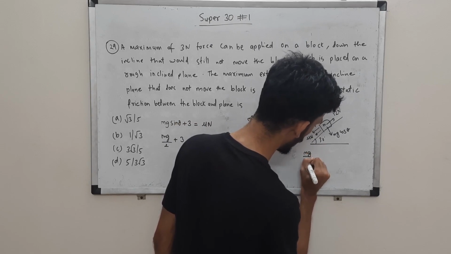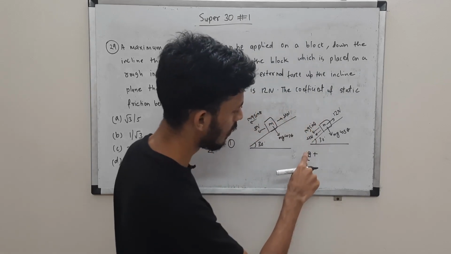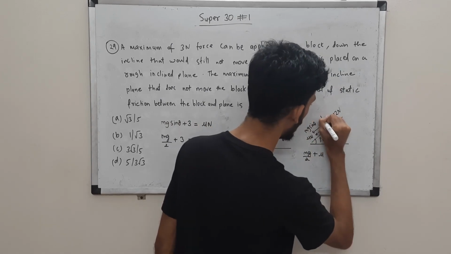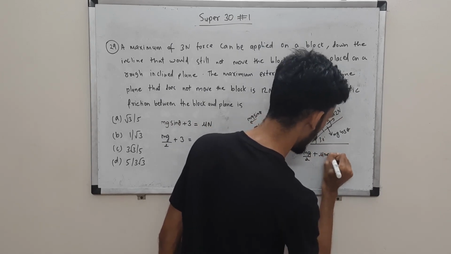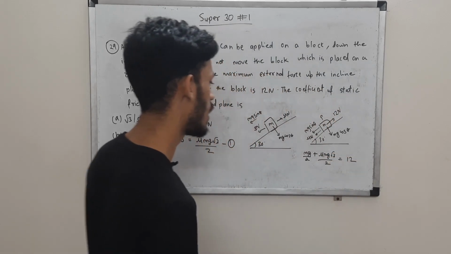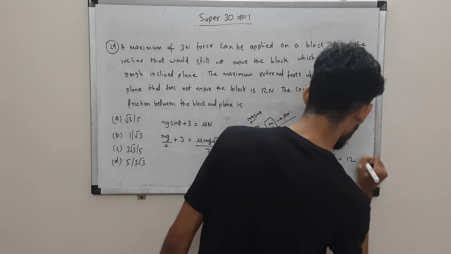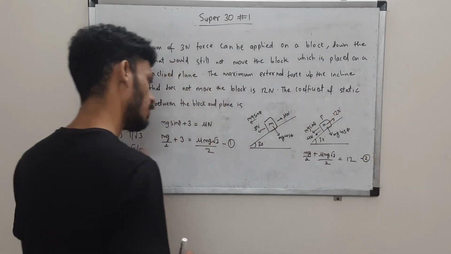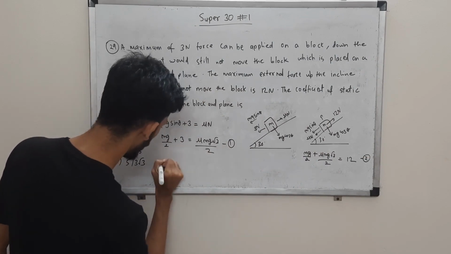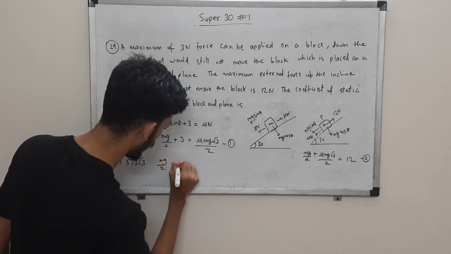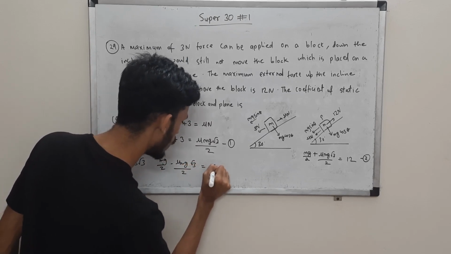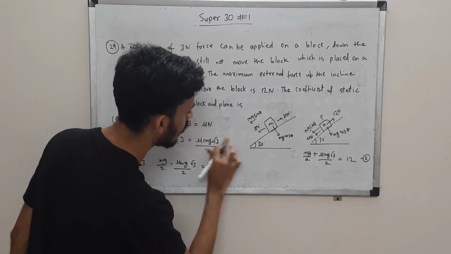So mg sin 30 is half, and mu N, so mu N is again mg cos theta, so mg root 3 by 2 is nothing but 12. Okay, this is our second equation. Okay, both are correct. So actually what I can do is modify this equation, since when I add, it will cancel that. So this is our equation 1, and that is our equation 2.